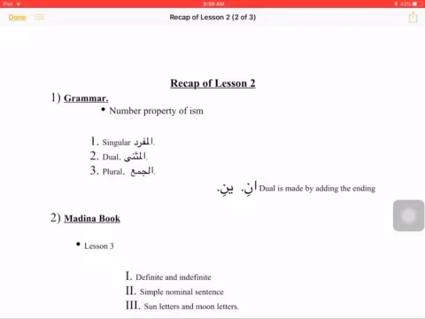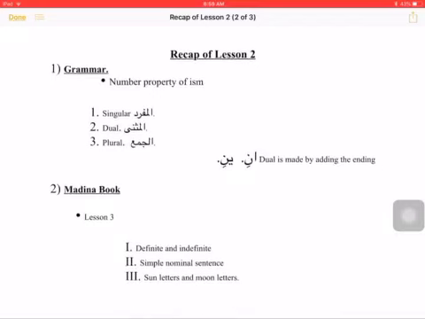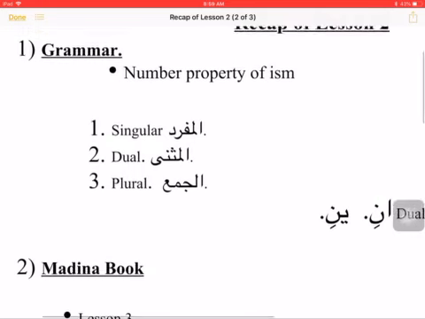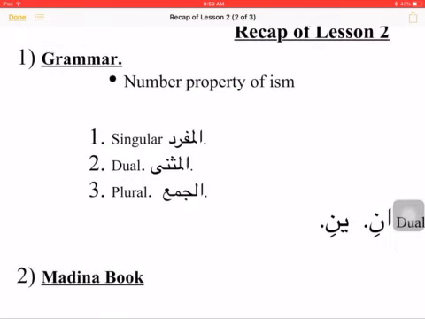Let's do a recap of what we did in lesson 2 first. In lesson 2, in grammar, we talked about the second property of ism, which is its adad, its number. In terms of number, an ism can either be singular, the Arabic term for that is al-mufrad, it could be dual, al-muthanna, or it could be plural, al-jama'.